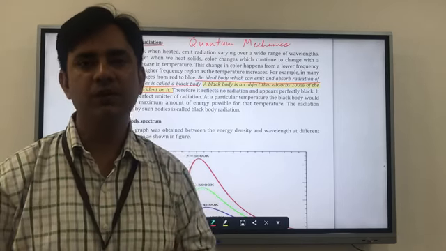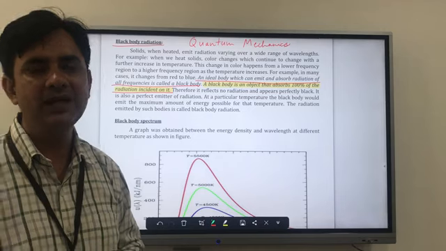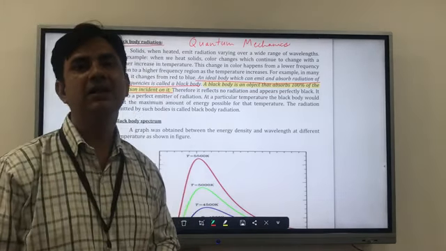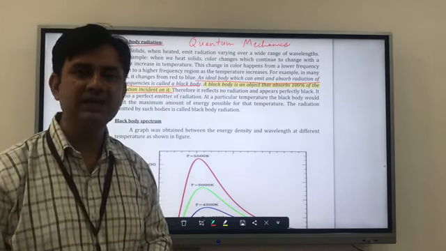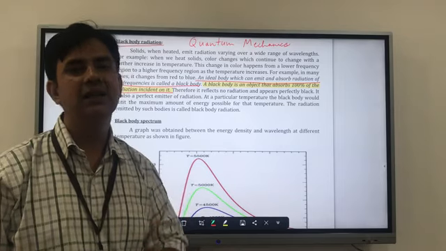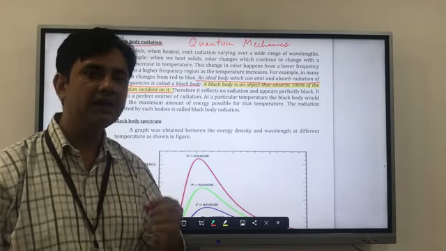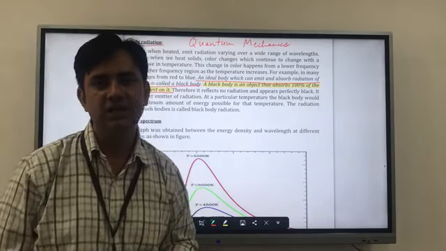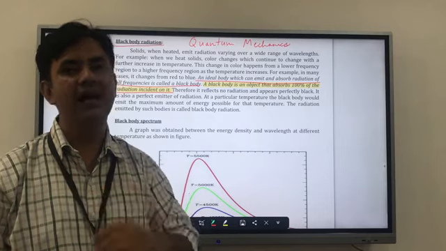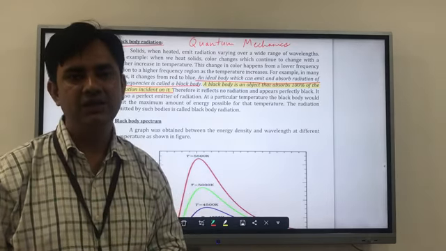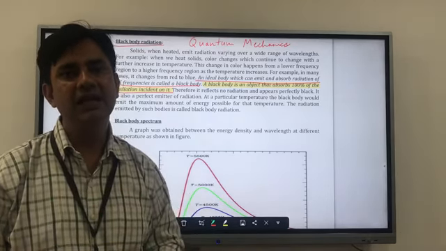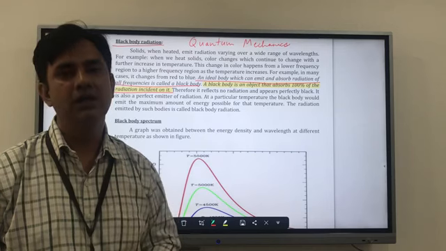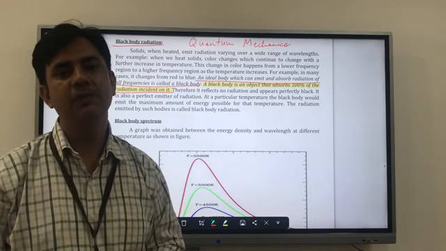So the first question which arises in our mind is whether an ideal black body exists or not, and the answer is no. Because if you heat any object to a very high temperature, it will somehow radiate some type of radiation.